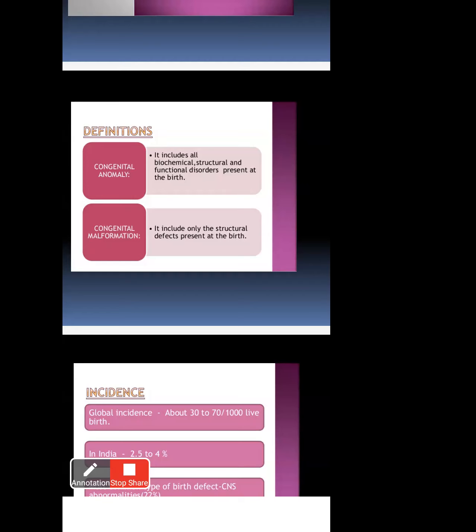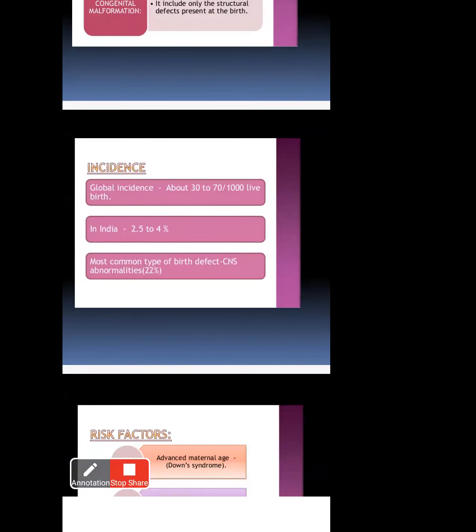Congenital malformation includes only structural defects. Only a structural problem is present at birth. After birth they may start some mental problems. The differentiation is this: in congenital anomaly, they have biochemical, structural, and functional problems at birth. In congenital malformation, only a structural problem affects them at birth. That is the difference between congenital anomaly and congenital malformation.